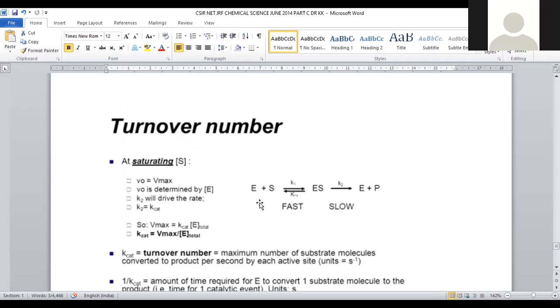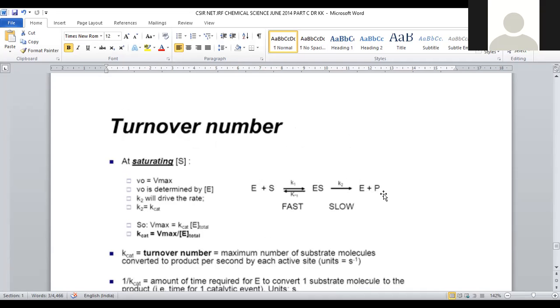It can be understood in accordance with the Michaelis-Menten equation. The enzyme treated with substrate proceeds with rate constant K1. The enzyme-substrate intermediate compound is generated through a fast reaction. Then it slowly fragments into enzyme plus product.